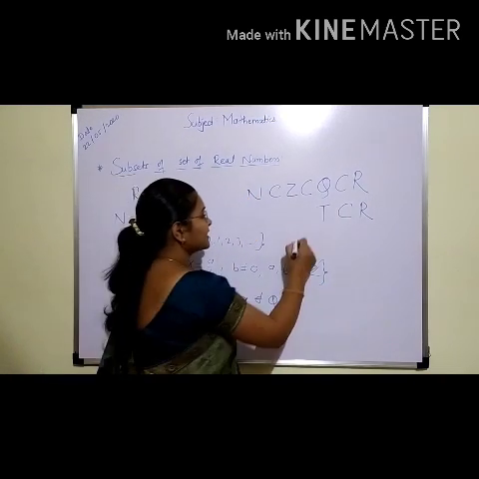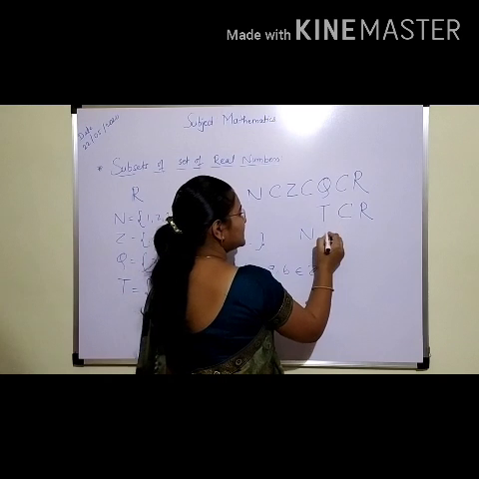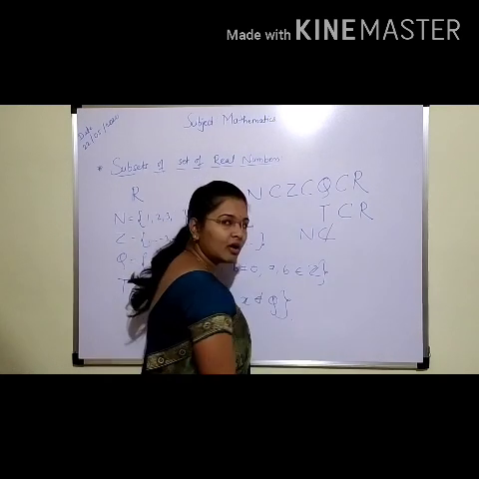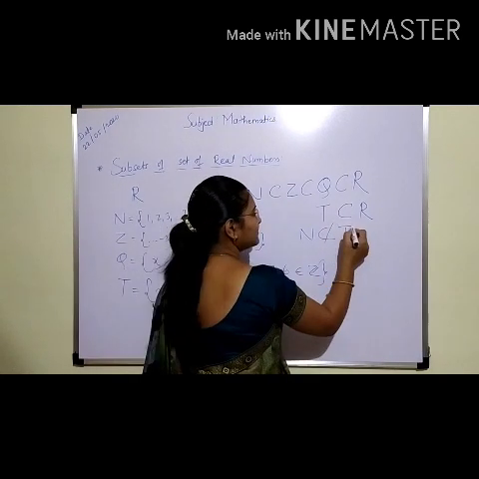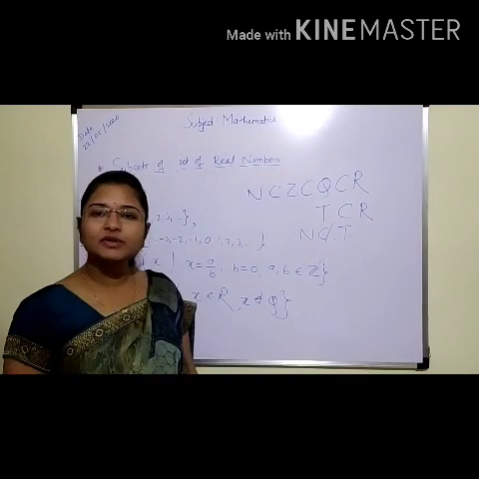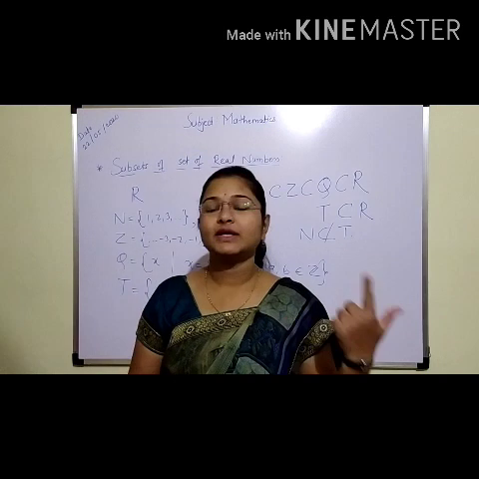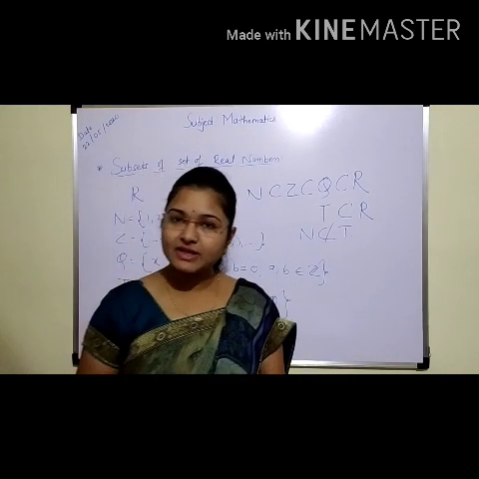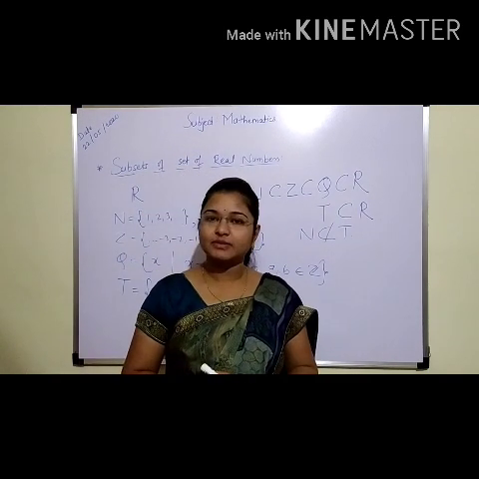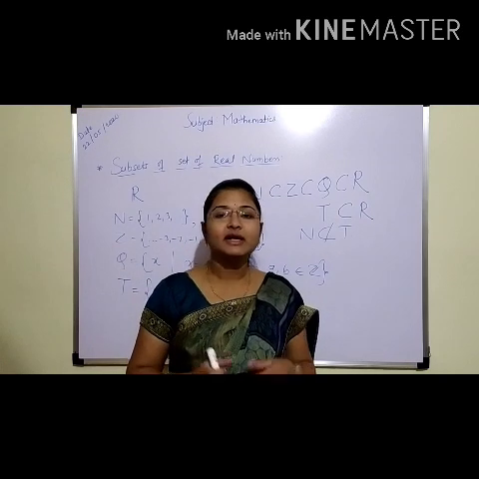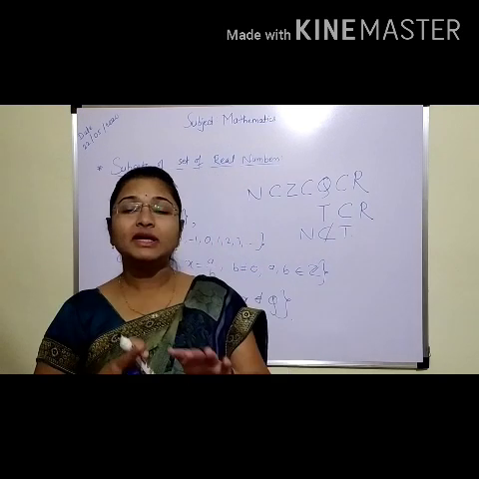And we know that the set of natural numbers is not a subset of the set of irrational numbers. Understood? So the subsets of the set of real numbers are the set of natural numbers, set of integers, set of rational numbers and set of irrational numbers. Okay, now we'll see the intervals for the real number line.